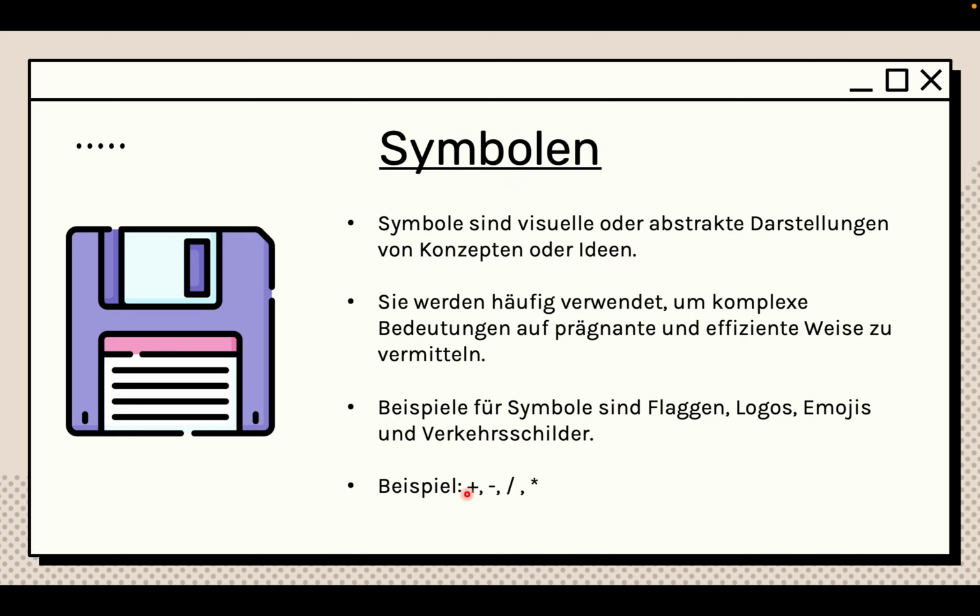So basically, you have the plus and minus, division, multiplication, and all these symbols have abstract ideas. By themselves, you can create something in your head. So you have 3 and then plus 2. It means you're adding 3 and 2, and so this plus is a visual representation of whatever concept you want to add. Another example would be the saving icon.